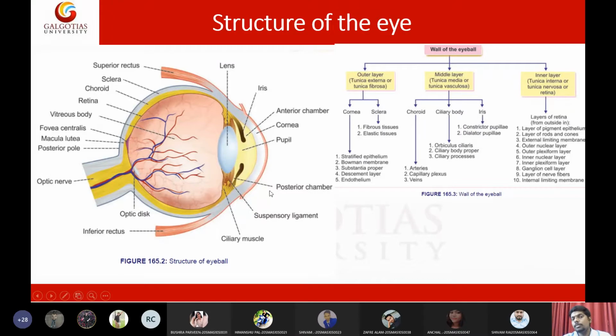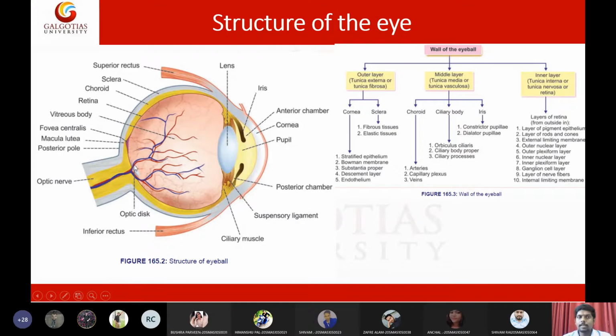In a dark room, more light will enter the eye by dilating the iris. In a bright area, the iris will contract so that less light will come to the eyes. So the amount of incoming light is determined by the dilation of the iris. Okay, so that is the purpose of the iris.